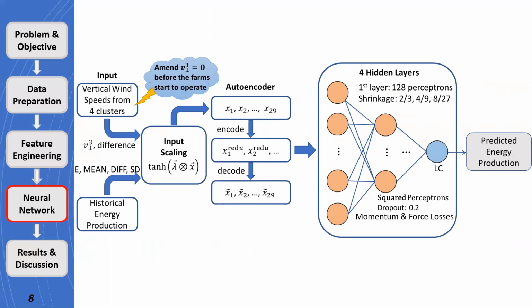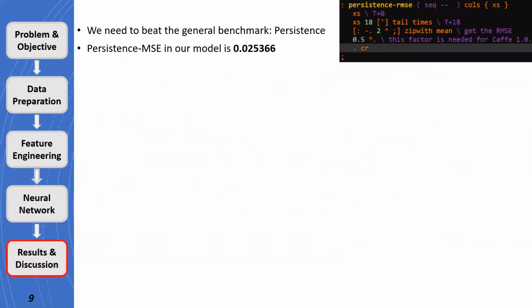Before fitting to the neural network, the input features are first scaled, clamped, and the dimensional reduction is followed using autoencoder. Our optimized neural network has 4 layers. The first layer has 128 perceptrons. For our final result, first, we derive the mean square error of persistence as benchmark to beat in our forecasting model, which is 0.025366. We run our best model 50 times, using the configuration as mentioned above. The lowest test loss is 0.006797, which is far less than the benchmark.